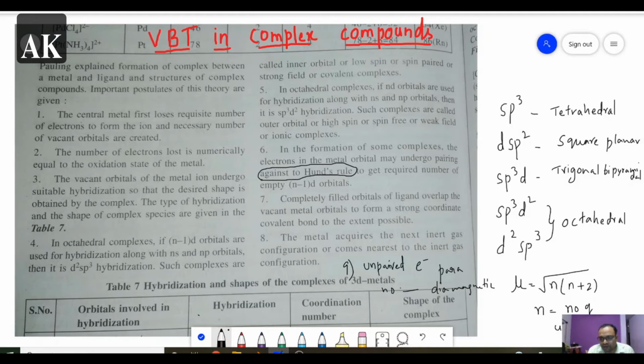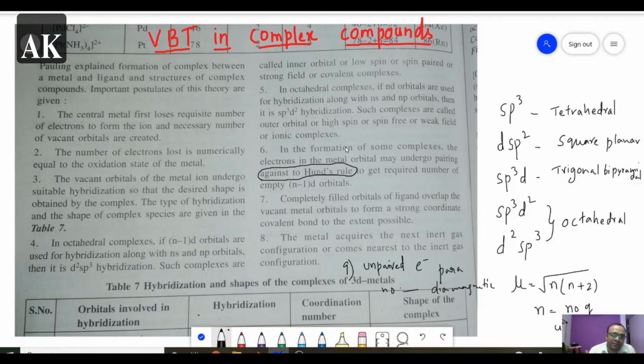So these are all the postulates of valence bond theory. Now, once just go through all these points. Next, after this, let us do some examples. In the objectives part, the important thing is we have to understand the question, that given example, and we have to find the hybridizations, the shape and the number of unpaired electrons, whether it is low spin or high spin, etc. So for all that, we have to take the support of all these postulates.